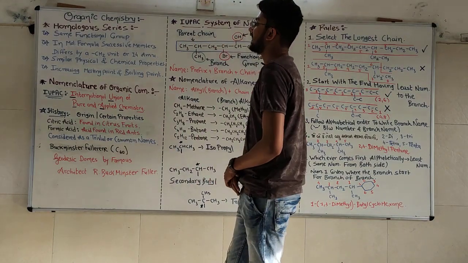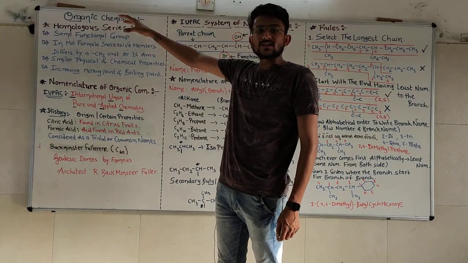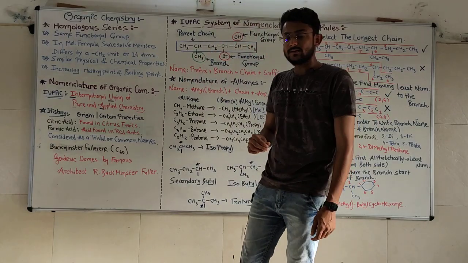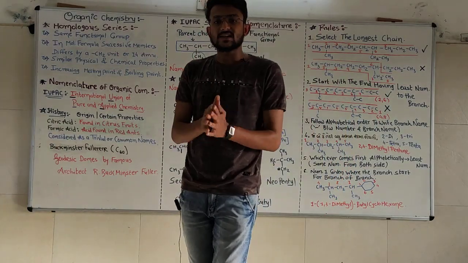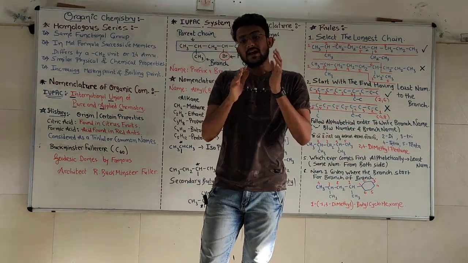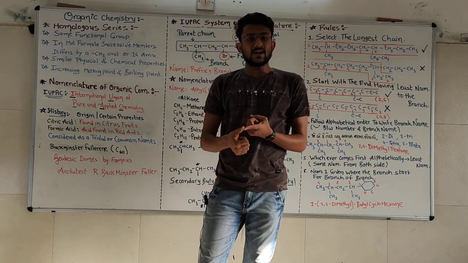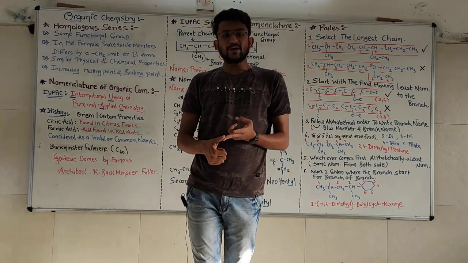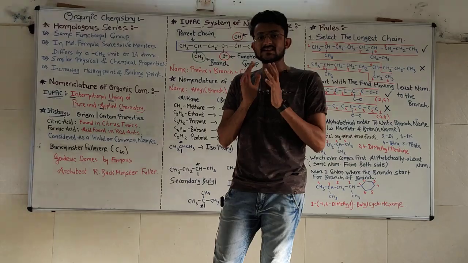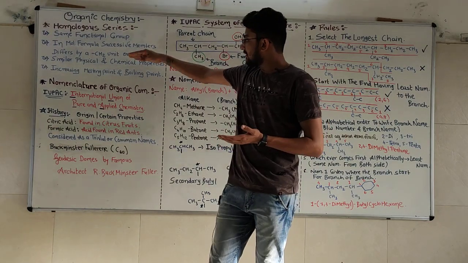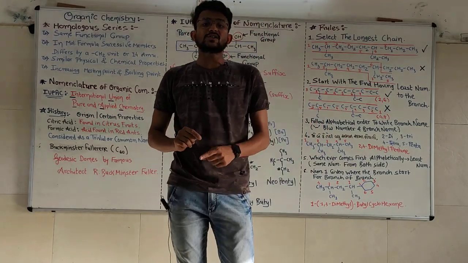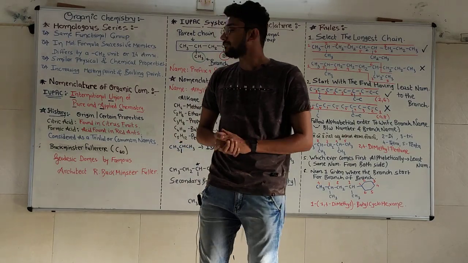The third property is that every homologous series has its own similar physical and chemical properties. In a sense, if we are talking about carboxylic acids, a carboxylic acid has its own functional group and its own homologous series: methanoic acid, ethanoic acid, propanoic acid, butanoic acid, pentanoic acid. This is the whole homologous series. What is the similarity in this homologous series? There is a difference of CH2 in every successive member, and every single one contains the same functional group, COOH.